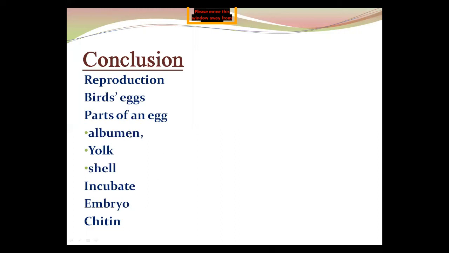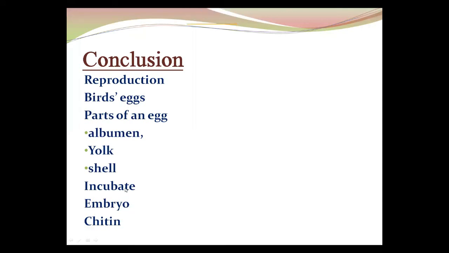And albumin is just like a cushion. Remember, it protects the yolk and embryo. Albumin protects yolk and embryo. Embryo is a growing animal inside an egg. Now we have discussed the outermost covering of an egg is called shell. Now incubate. Incubate means provide the required heat.